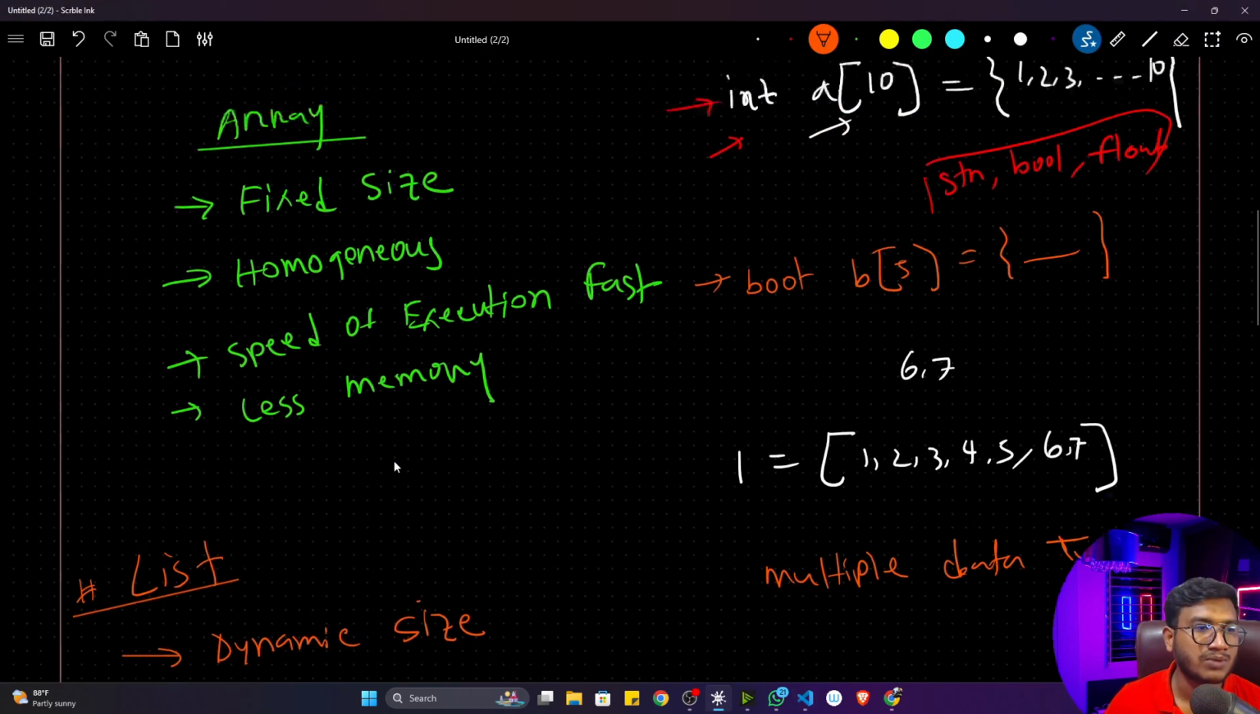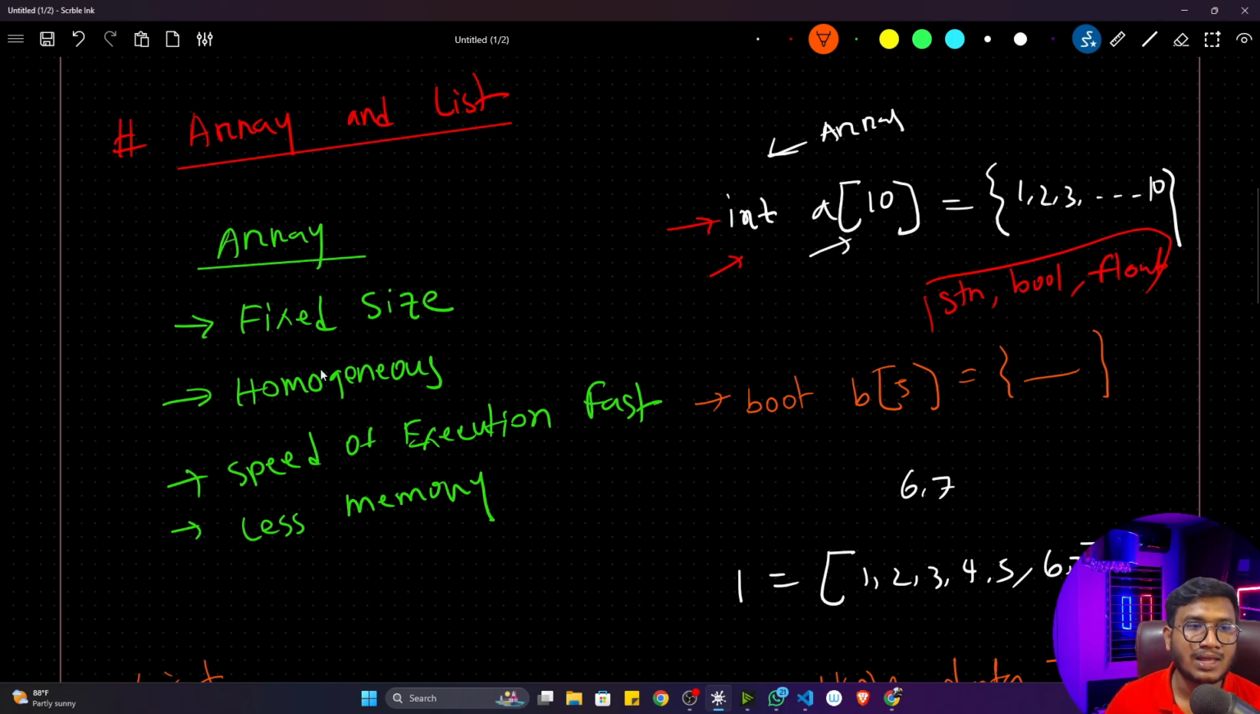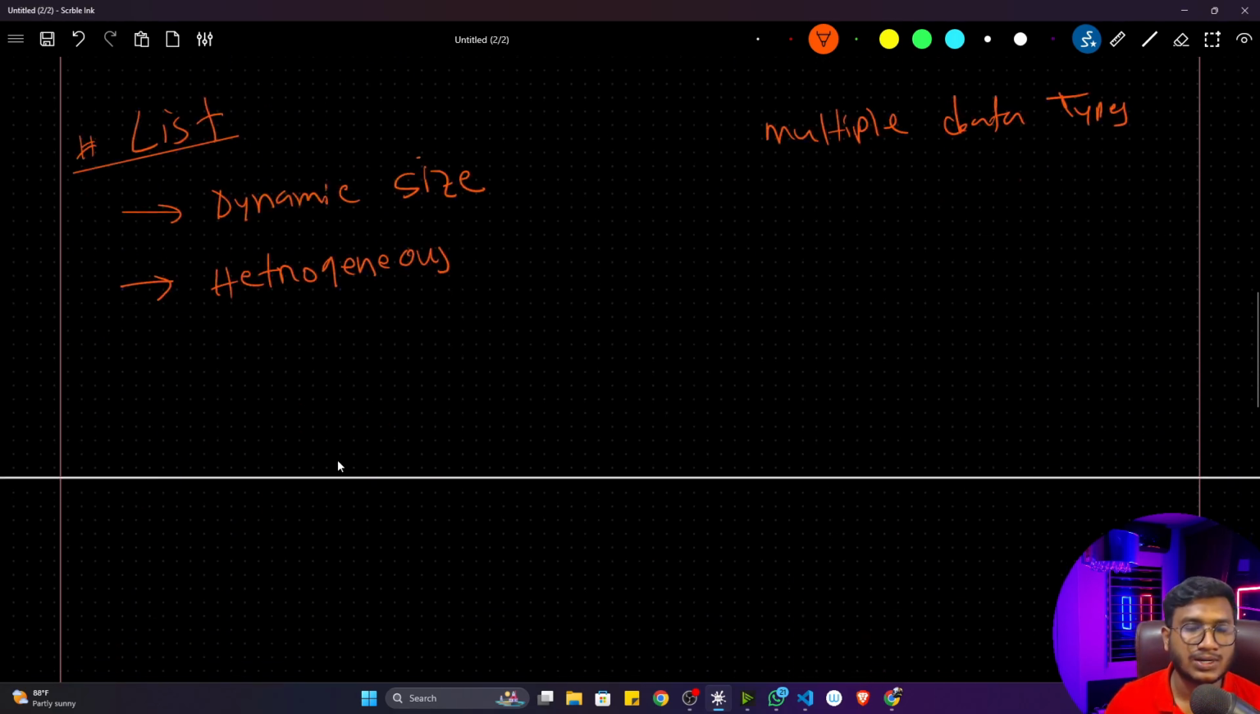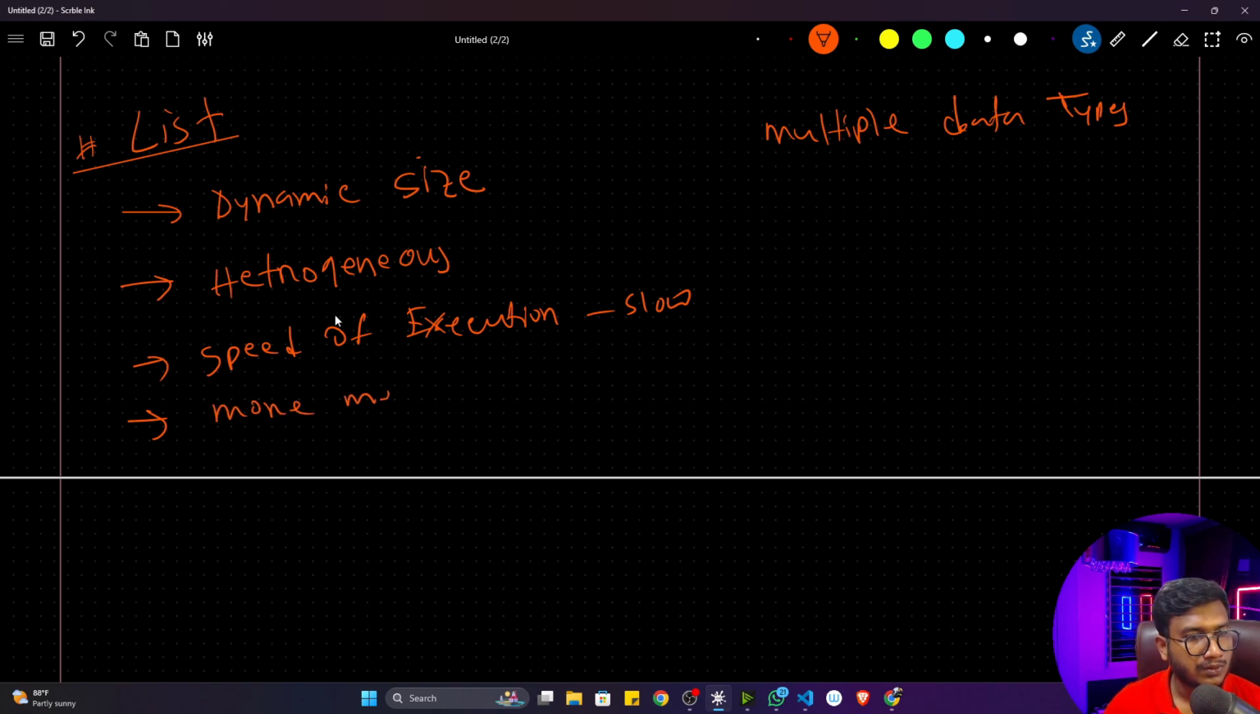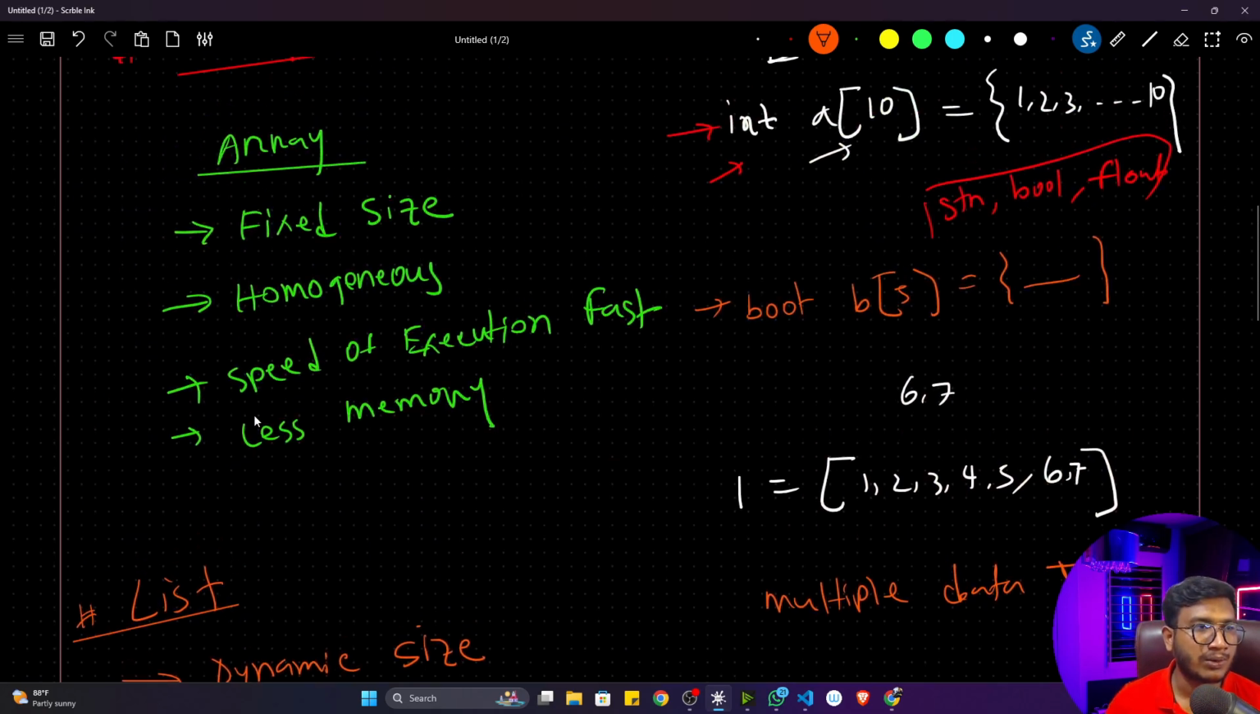This is not possible inside an array. Inside an array you can only store one type of data. Let's say you are storing integer type data, you can only store integer type data. You can't store any float type data there. So this is called homogeneous and this is called heterogeneous. And inside list, the speed of execution is a little bit slow, slower than array. I'll tell you why it is slower than array. And it takes more memory to store the value. Again, I'll tell you why it takes more memory than your array. So these are some differences between array and list.